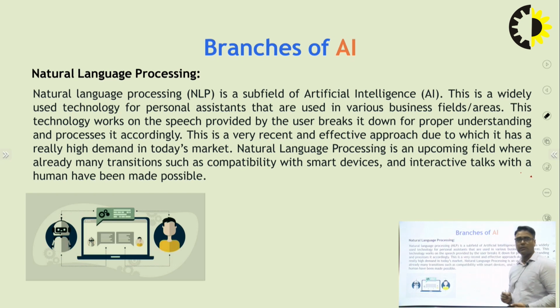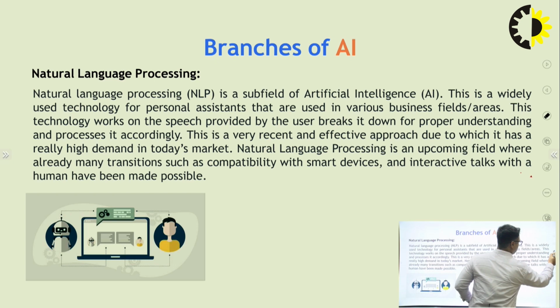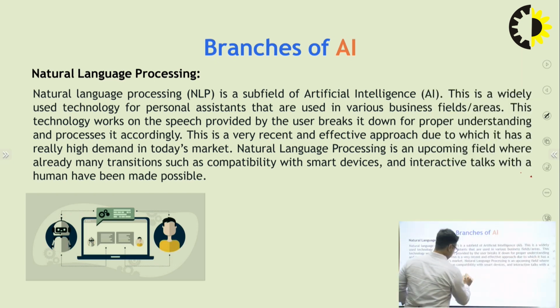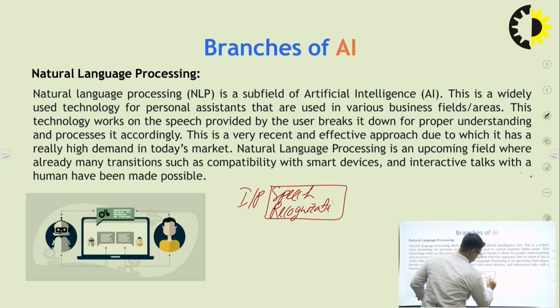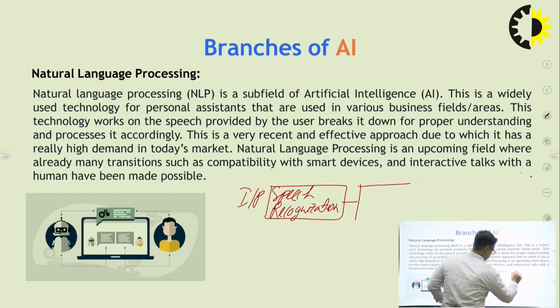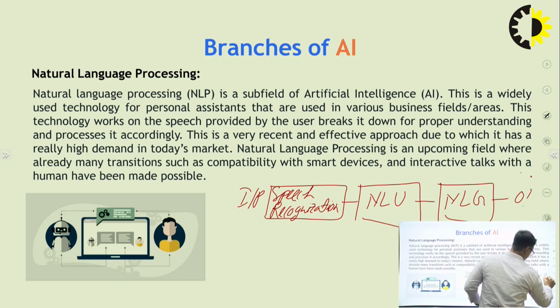The main framework of natural language processing is: first is input, second is speech recognition, third is NLU, fourth is NLG, and then output.